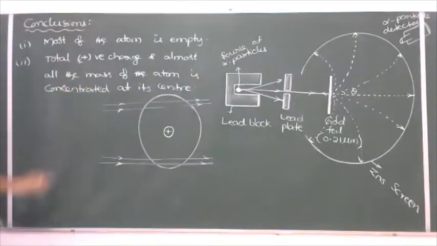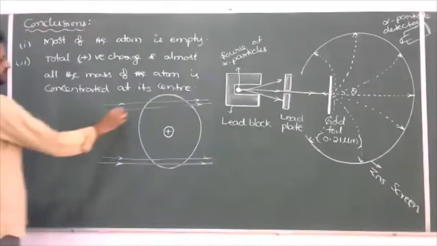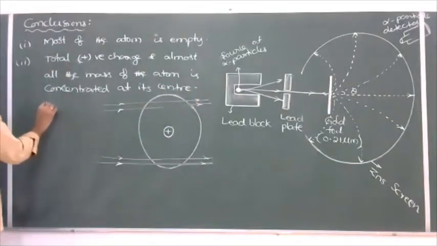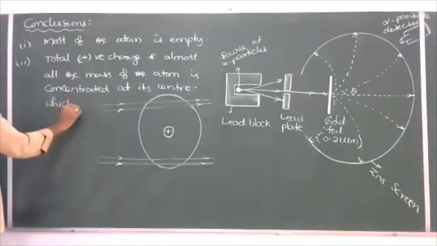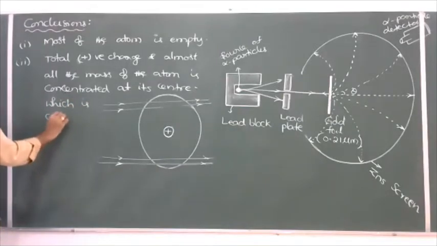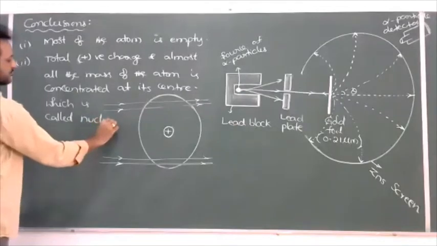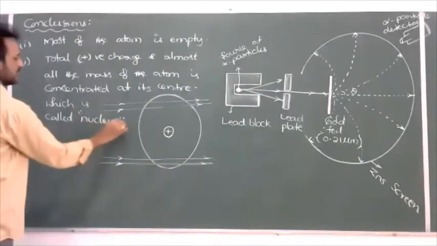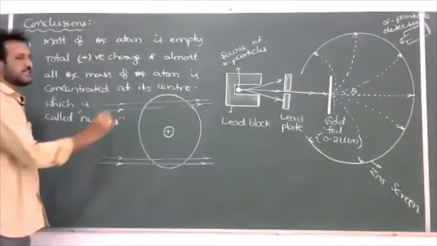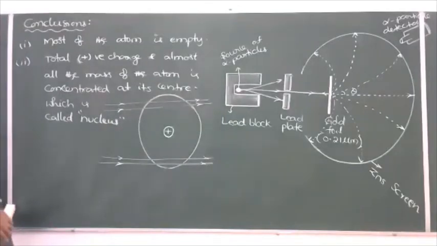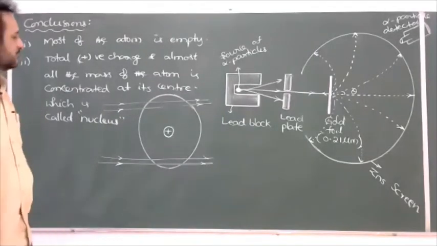This central part of the atom is called the nucleus. So the nucleus was discovered by Rutherford from the alpha particle experiment.